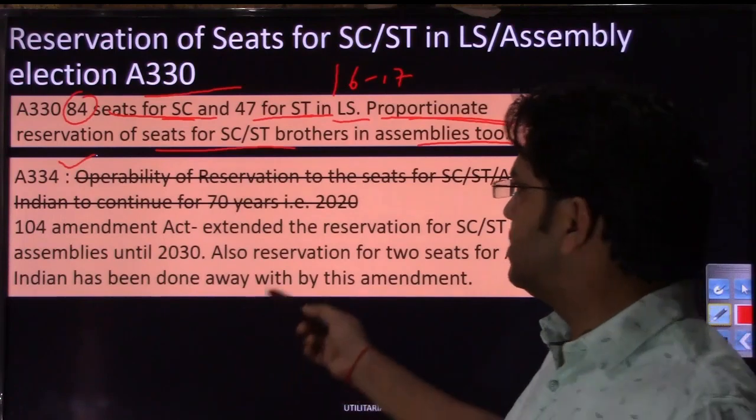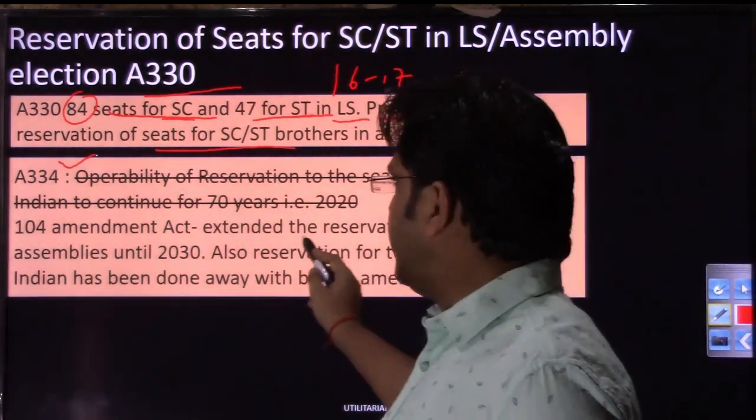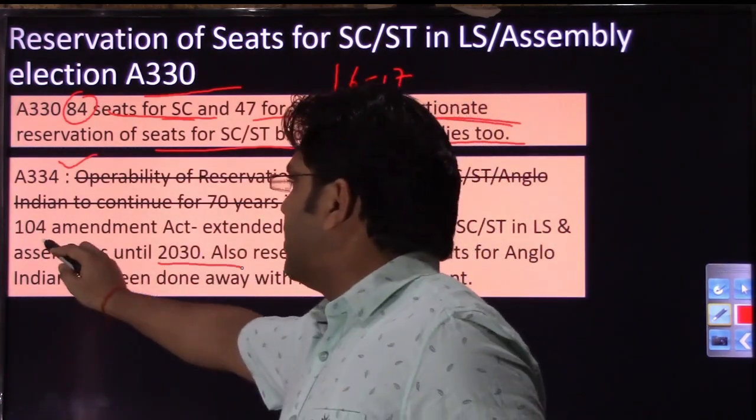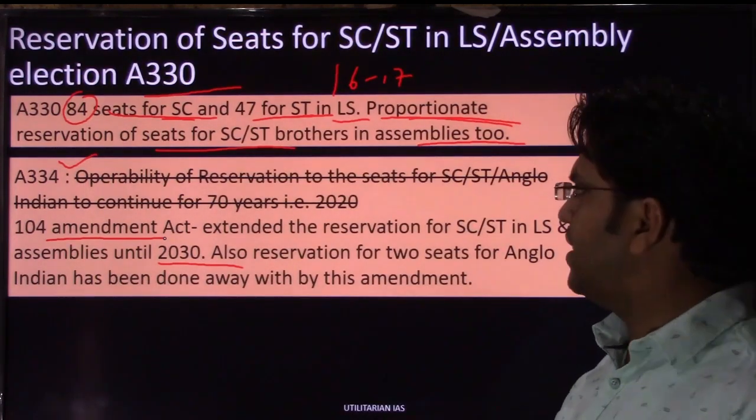So recently the time duration of this reservation was increased until 2030 by the 104th Amendment Act, which we have already read.